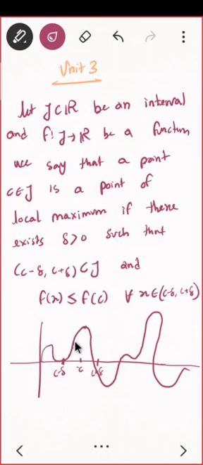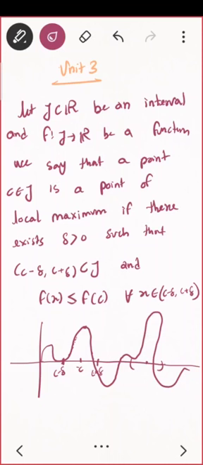Everybody else is less than f of this, even these other points are also less than f of this, but we are talking about this interval, this neighborhood. That's why it is called local maxima. Even if you take this as a point, then this will be your neighborhood. This is local maxima. We are talking in a particular interval only.